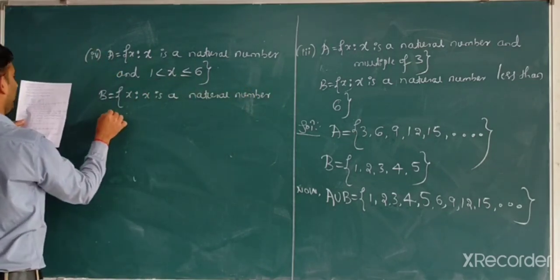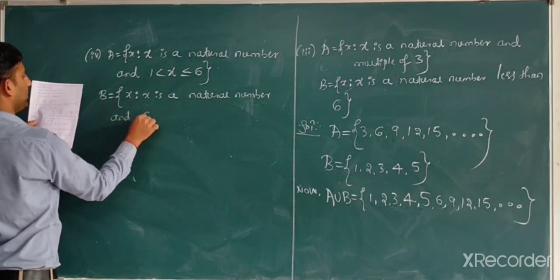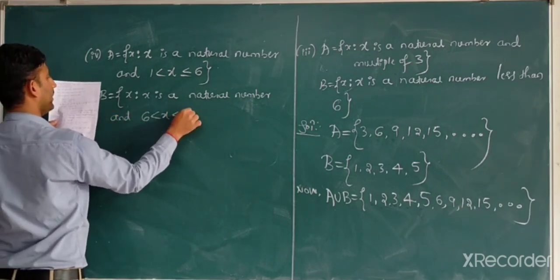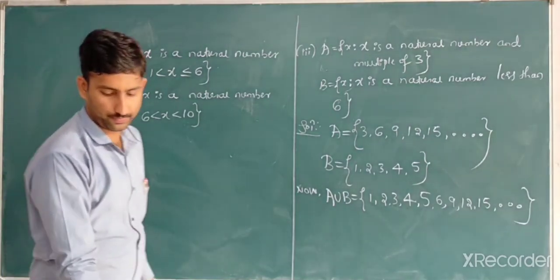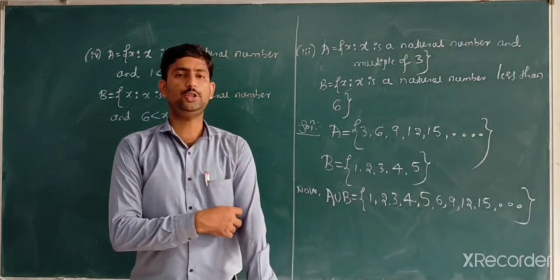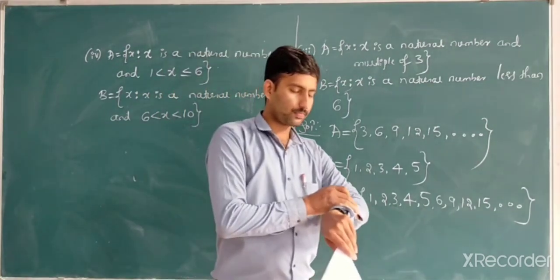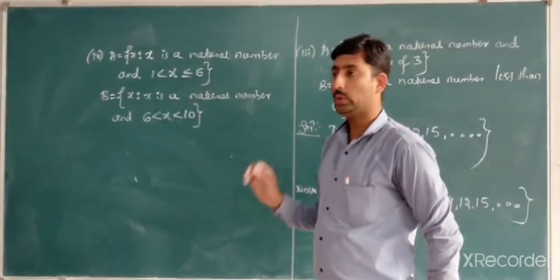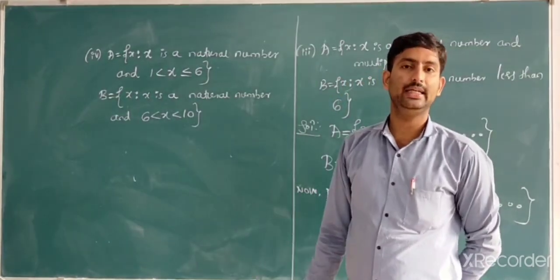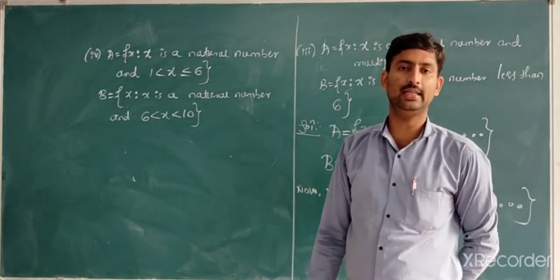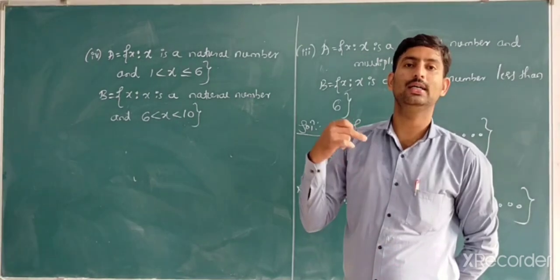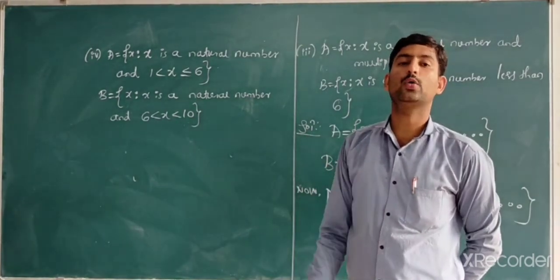X is a natural number and 6 is less than x less than 10. Just observe the question, where two sets A and B are given, both in set builder form. Before writing the union or anything, our job is to convert the set builder format into the roster or tabular format.